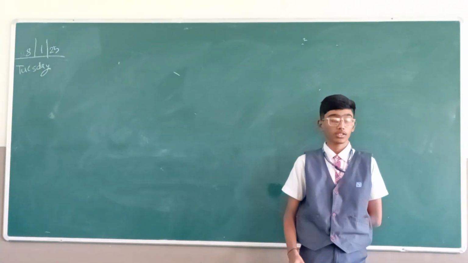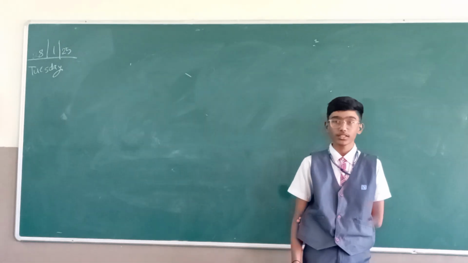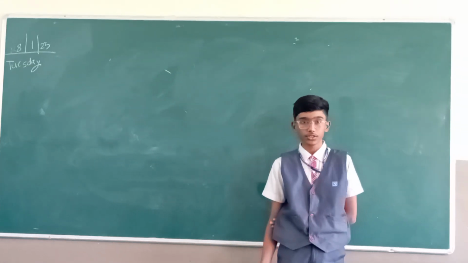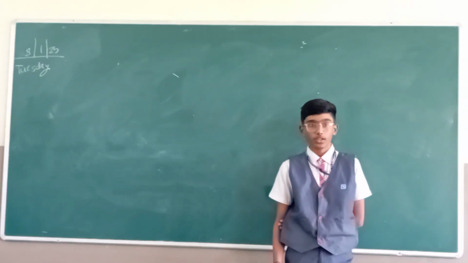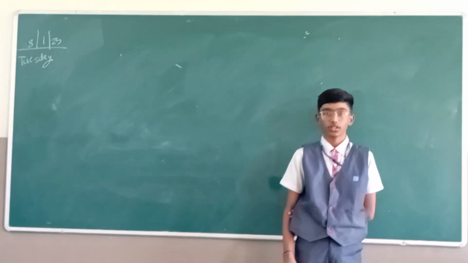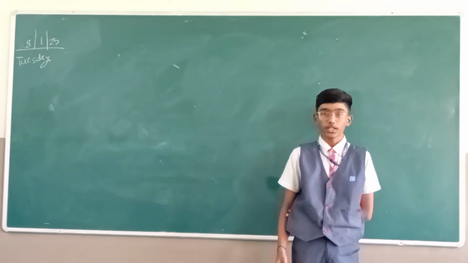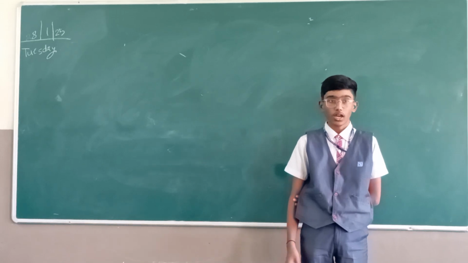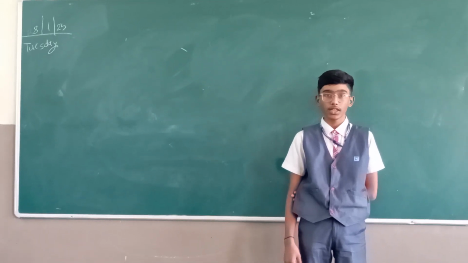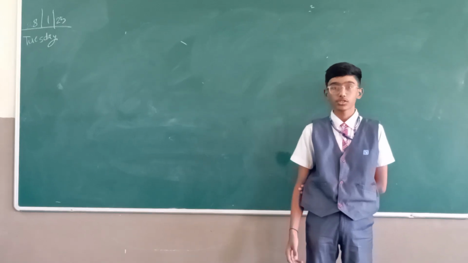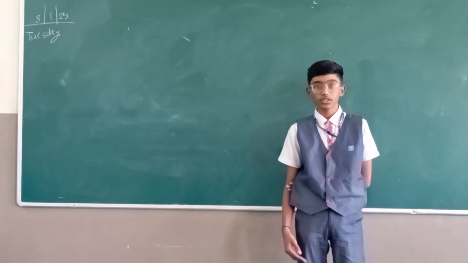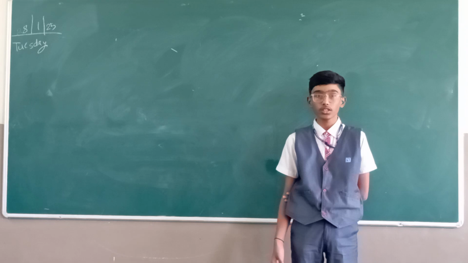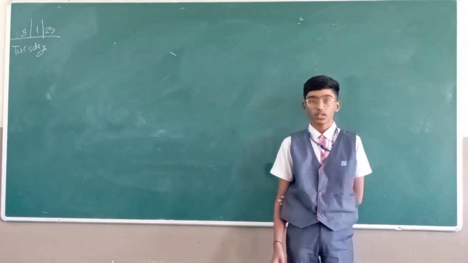Acidic salt. The salts which are made by neutralization of strong acid and weak base are called acidic salt. Example, FeCl3. Acid salt. Salts which are formed when incomplete neutralization of acid is done with base are called acid salt. Example, NaHCO3. Basic salt. Salts which are made by neutralization of strong base with weak acid are called basic salt. Example, PbI.